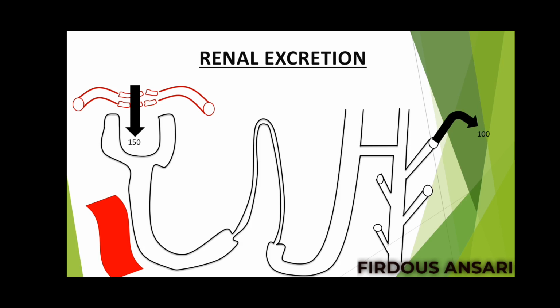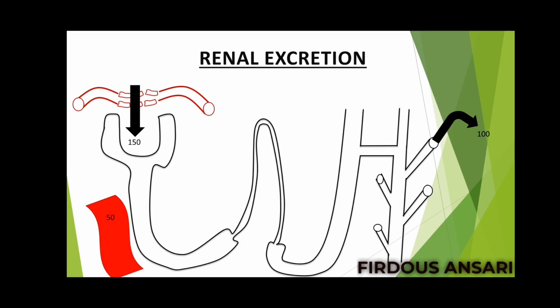Yes, now for you it will be very much easier to guess. So 50 molecules have been reabsorbed back into the systemic circulation. Okay, so 150 got filtered and 50 got reabsorbed back into the systemic circulation. 150 minus 50, so it becomes 100 molecules which are presented in the urine.